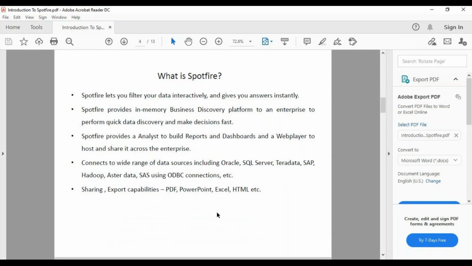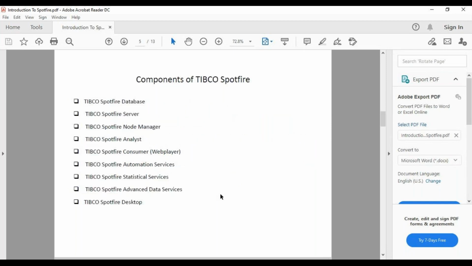The product which you will be using for creating reports is called Spotify Analyst, and the way you will be sharing your reports is called Spotify Consumer or Web Player. As I told you, it can connect to any kind of source available in the market. These are just a few examples: flat files, Excel files, CSVs, Oracle, SQL Server, Teradata, cloud sources, all that. Everything is available. And then you have options to export your reports to PDF, PowerPoint, Excel, HTML, and other formats. These are the different components which you will be accessing in the real-time environment.